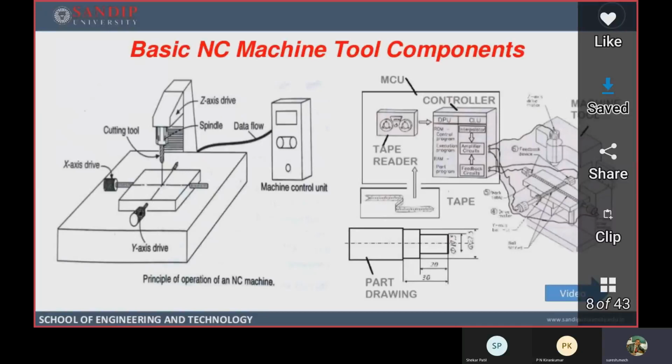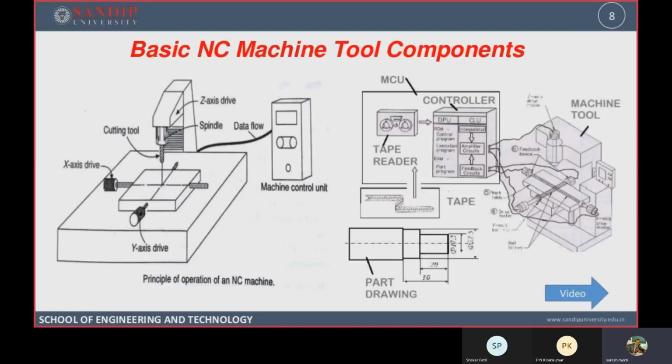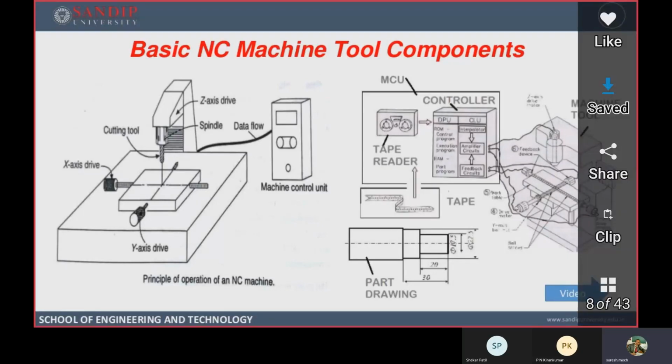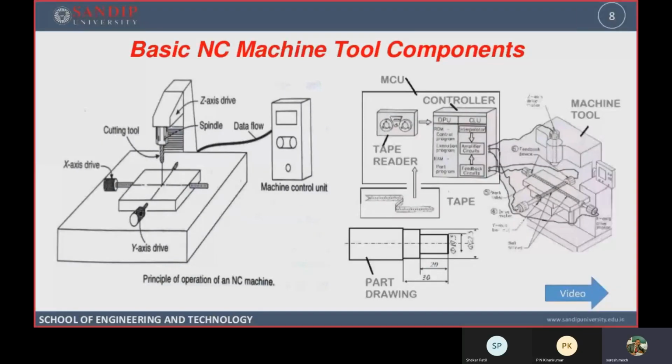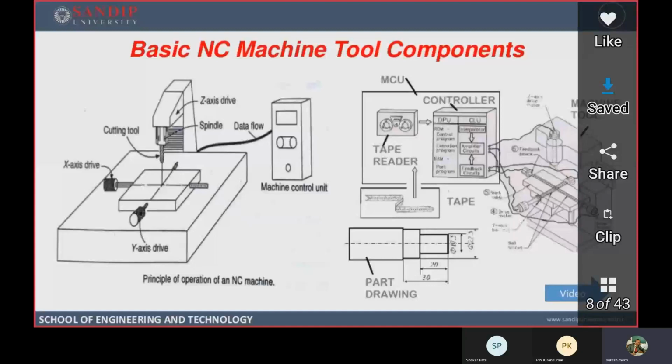That is called a CNC machine. If a computer is connected to a lathe machine, we are calling it a CNC lathe. If it is connected to a milling machine, we are calling it CNC milling, CNC drilling, CNC shaping, like that. Therefore, the advantages of CNC over NC are flexibility in manufacturing, 100% accuracy, error-free programming, and reduced scrap.